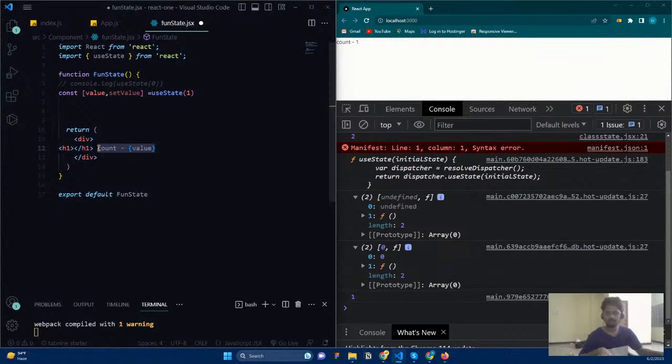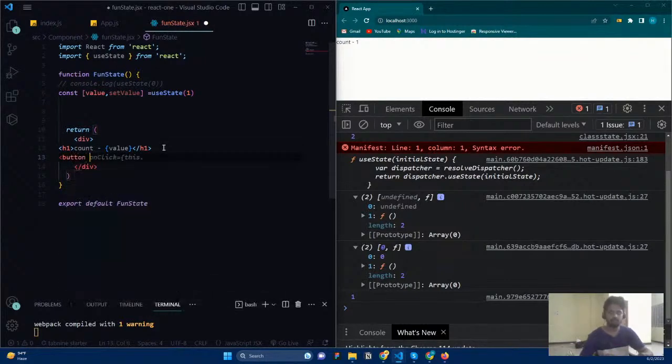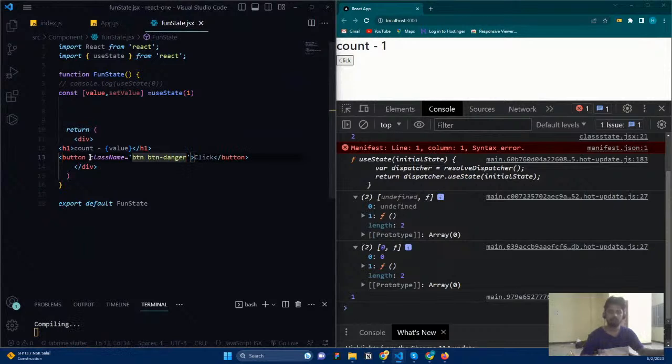Okay, and cut it out and paste it here. Okay, and then let me add a button, and then I just say click like this. Okay, the class name, like this. That will be added.